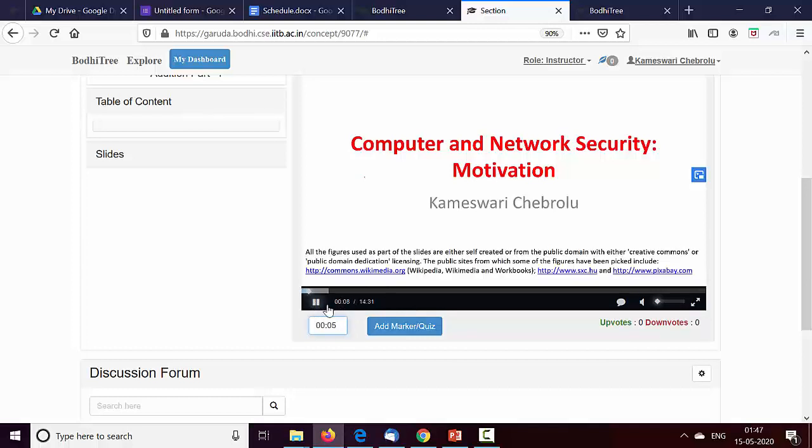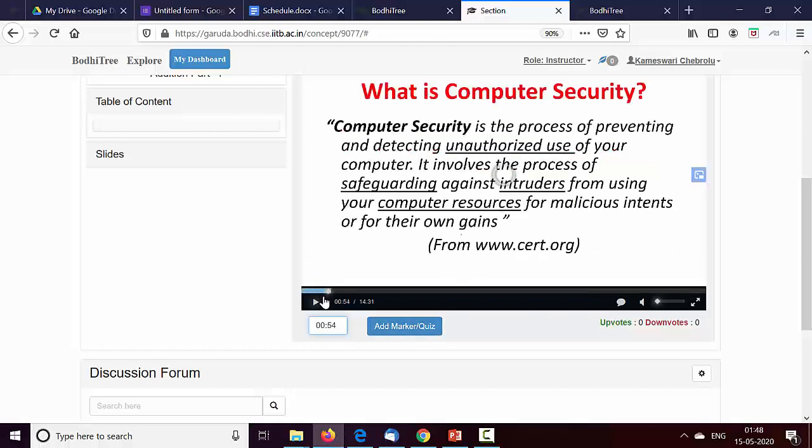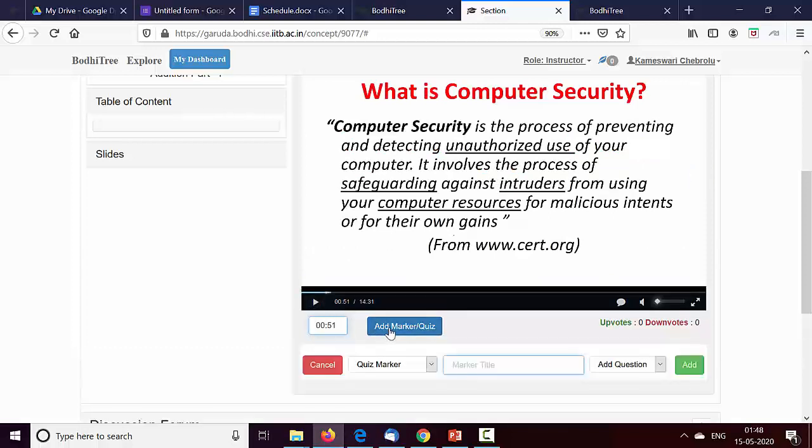Things are progressing, time bar is increasing. And let's say at this particular point, wherever it is, I decide to add a marker. You can either add a marker or a quiz. A marker is basically telling that some concept is starting at that particular point. Often the default is quiz, but if you click this, you can also add a section marker.